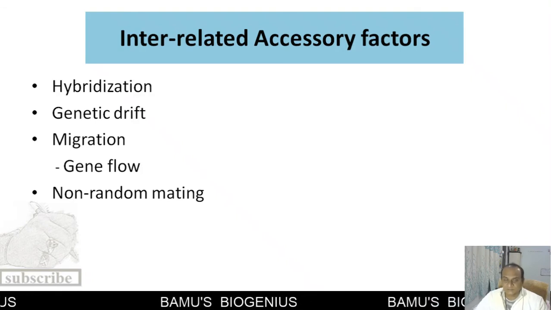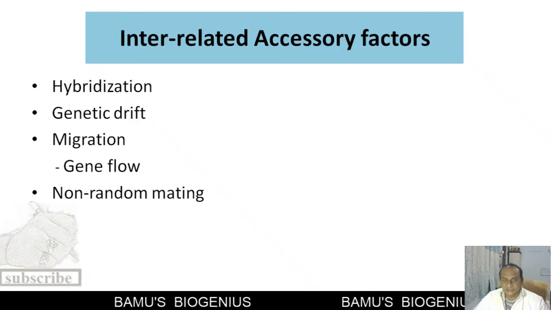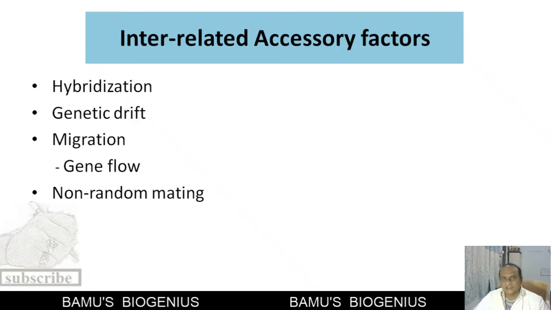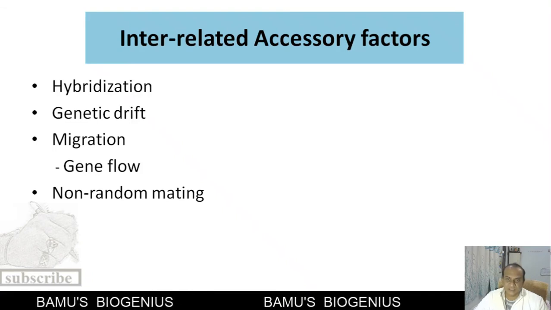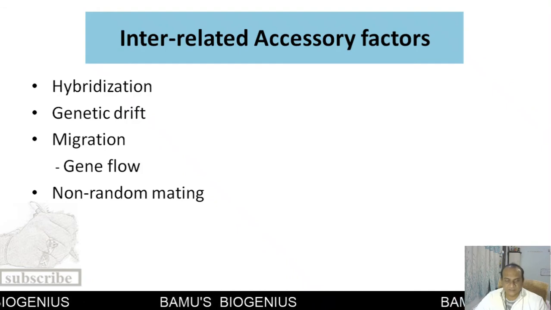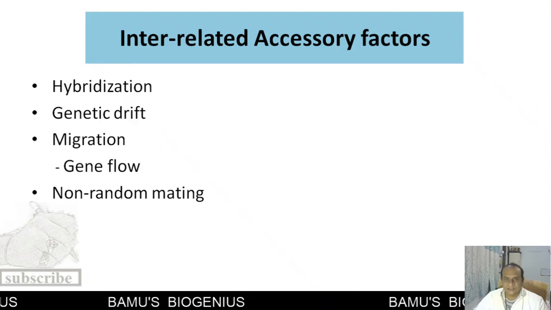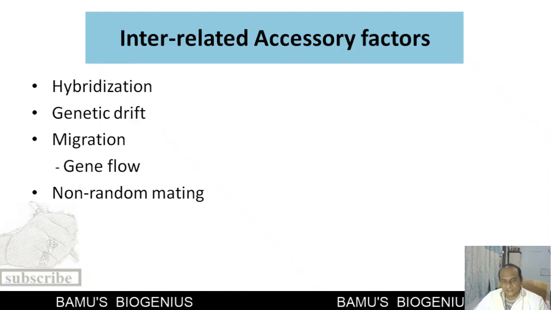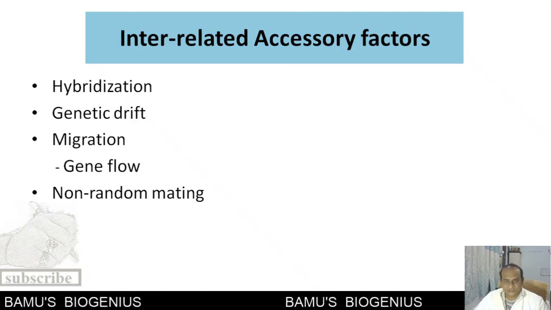These are responsible for the change in the allelic frequency of the population, and this change can also lead to evolution. So these are hybridization, genetic drift, migration, or we can say gene flow, and non-random mating. All these accessory factors are responsible for bringing about the change in the allelic frequency of the population. So let us see one by one.